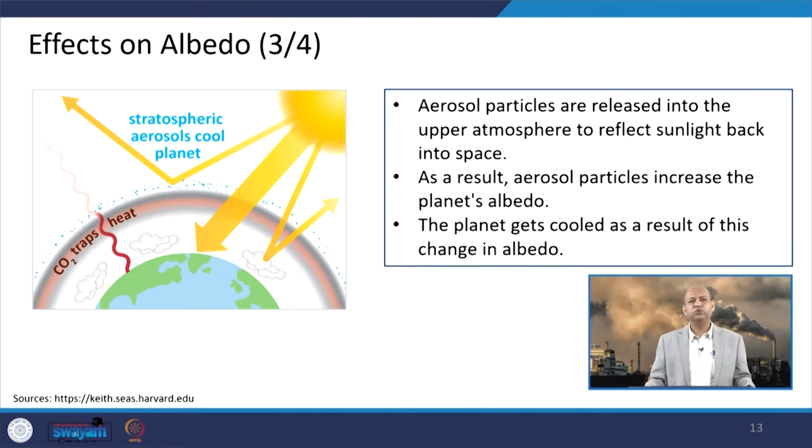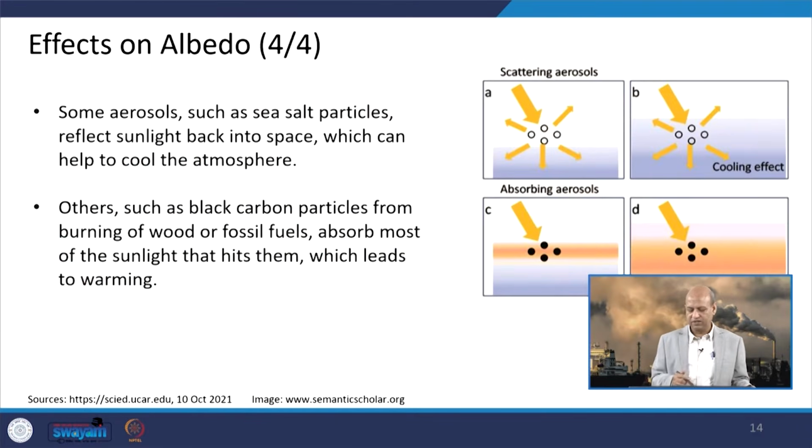Here you can see the aerosol particles which contribute to affecting the albedo. There are particles like sulphate particles, or sea salts etc., which are reflective in nature. So, they can reflect the sunlight or solar radiation into space and have a cooling effect. But the other aerosols, which have carbon particles, soot etc., absorb the light and increase the heat content or generate a warming effect.